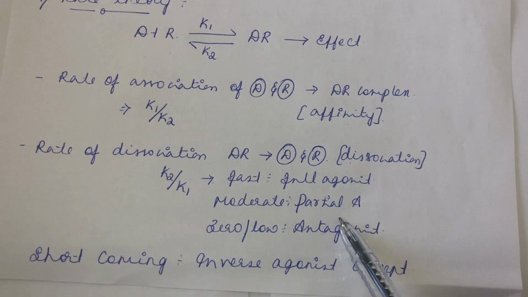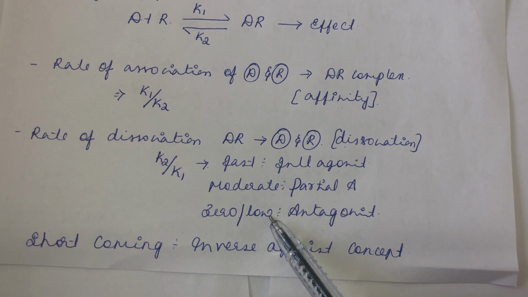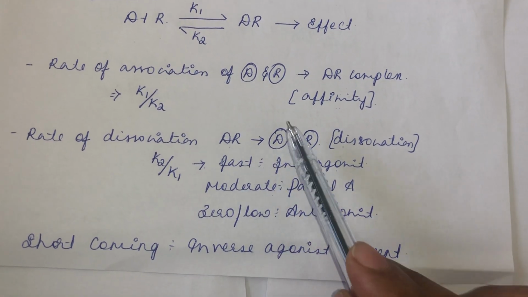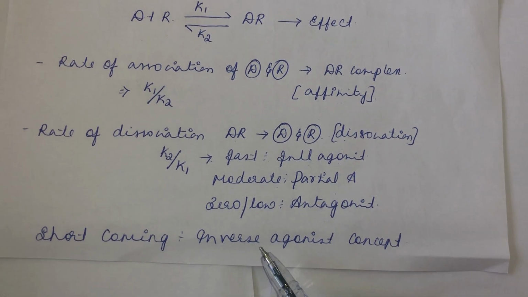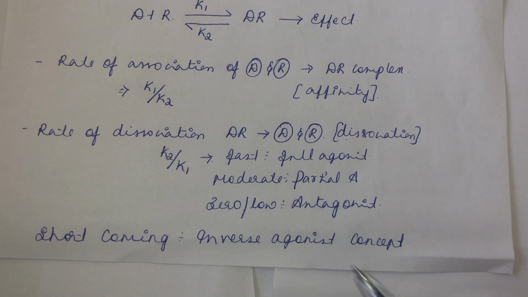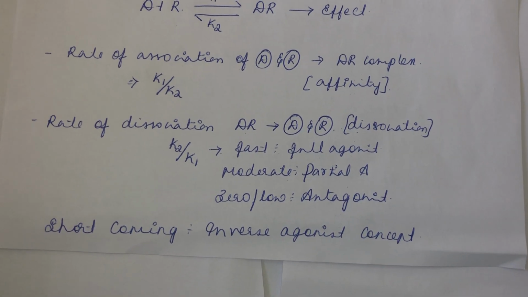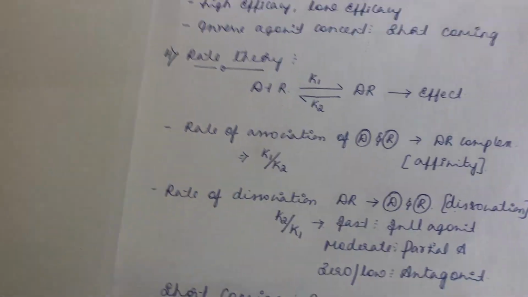For a partial agonist, the rate of dissociation will be moderate. For an antagonist, it will be zero or low. That means a stable DR complex will be formed and it will fail to dissociate into the drug and the receptor. Again, the shortcoming of rate theory is that it failed to explain the inverse agonist concept. How an inverse agonist produces the opposite reaction, it failed to explain that concept.